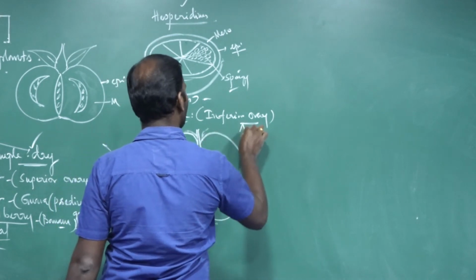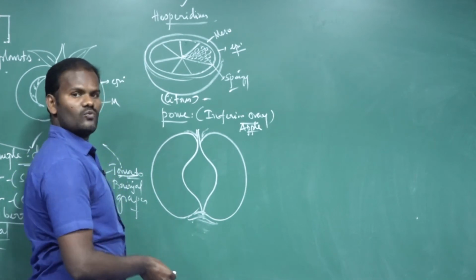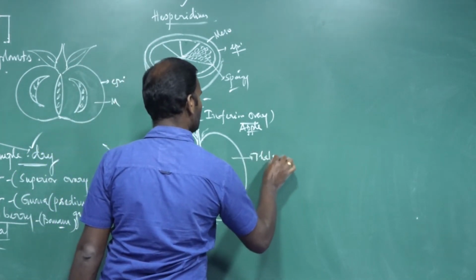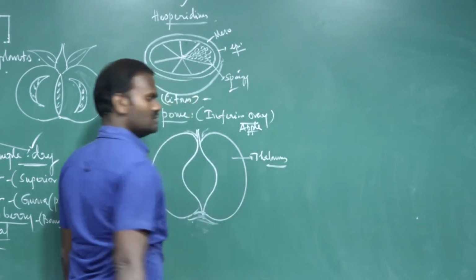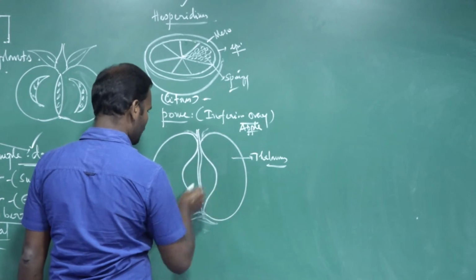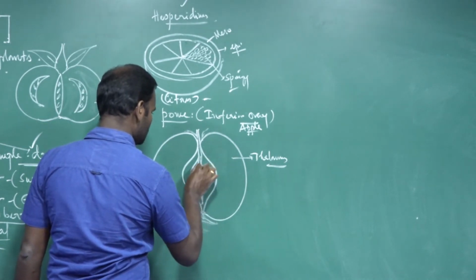For example, apple. It is developed from inferior ovary, and the edible part is the thalamus. Actually, the true fruit is inside the thalamus. Seeds are present.